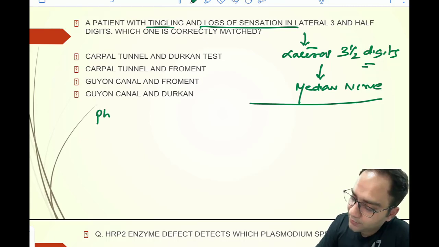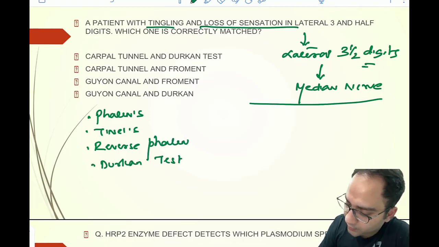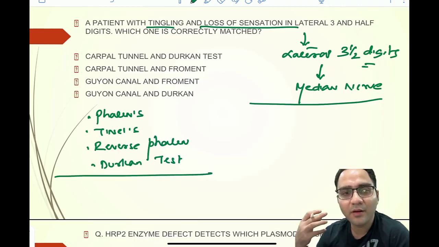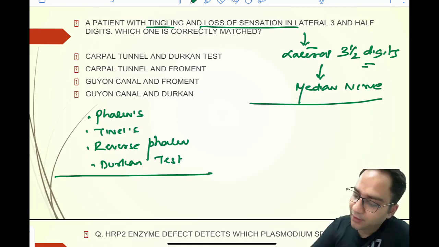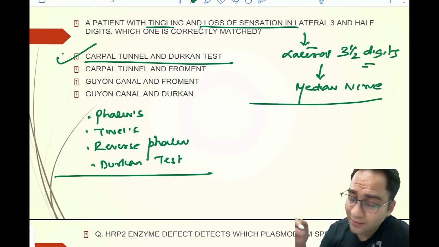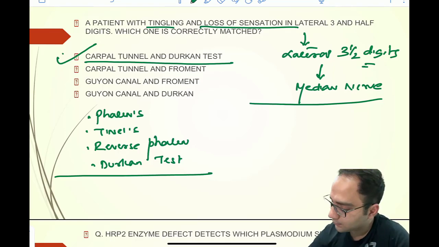You can do the Phalen's test, you can do the Tinel's, you can have reverse Phalen, and you can have a Durkan test, where basically you do the carpal compression test. So your answer here would be carpal tunnel and Durkan test.